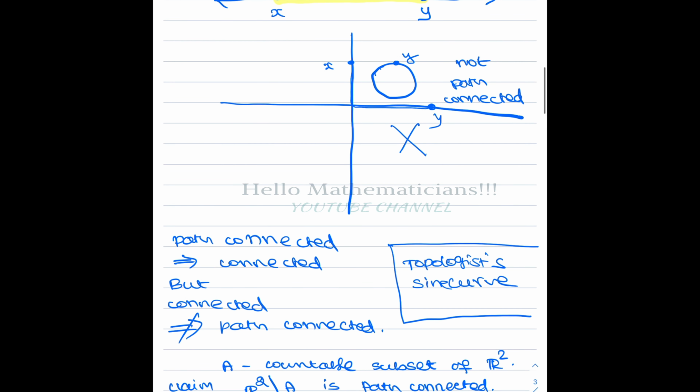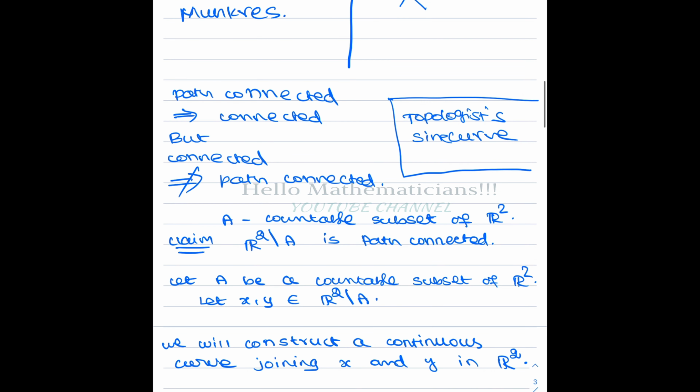There are many examples of connected and path connected sets. Please look at Topology by Munkres. A very important thing is that path connected implies connected. The proof you can find in this book, or it is a simple exercise only. You can try to prove it by yourself. Basically, you assume the space is path connected, and you have to prove that it has no separation, or you assume it is disconnected. The proof given in Munkres is nice, so please check in the book.